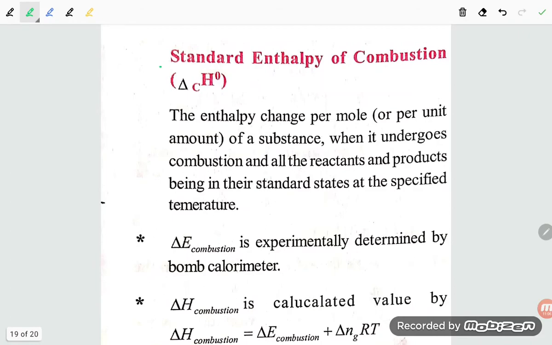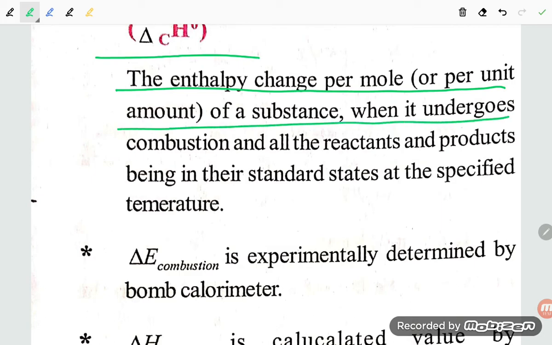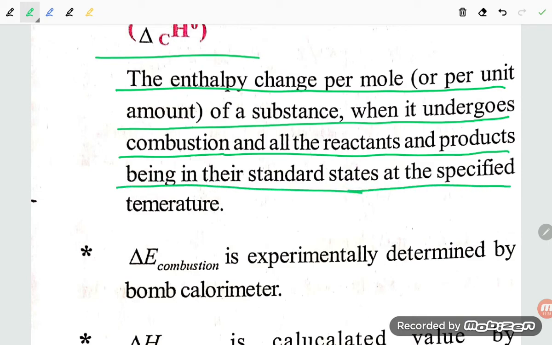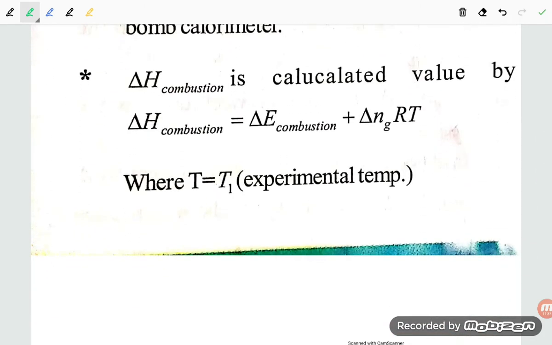Okay. So standard enthalpy of combustion, delta C H naught, what would be our answer? The enthalpy change per mole of the substance when it undergoes combustion, with all the reactants and products being in their standard state at the specified temperature. Okay. So this is what standard enthalpy is. If every condition is standard, that condition is known as standard enthalpy of combustion.